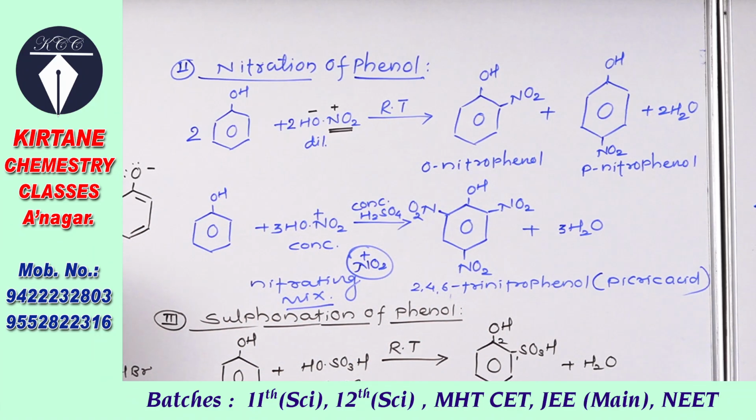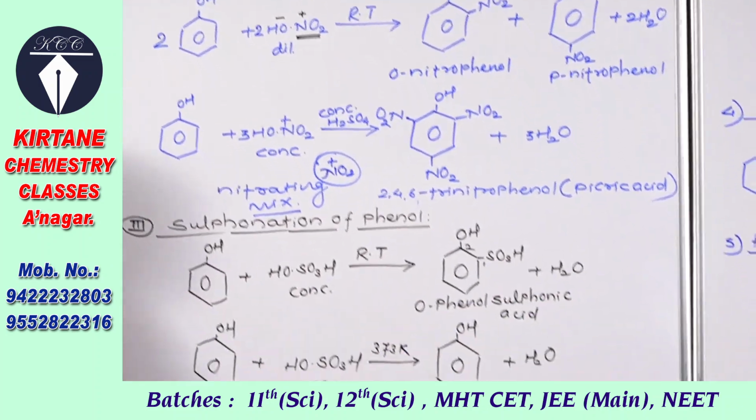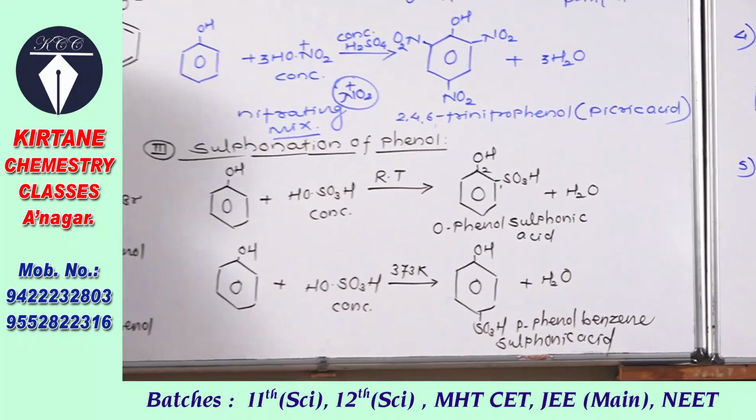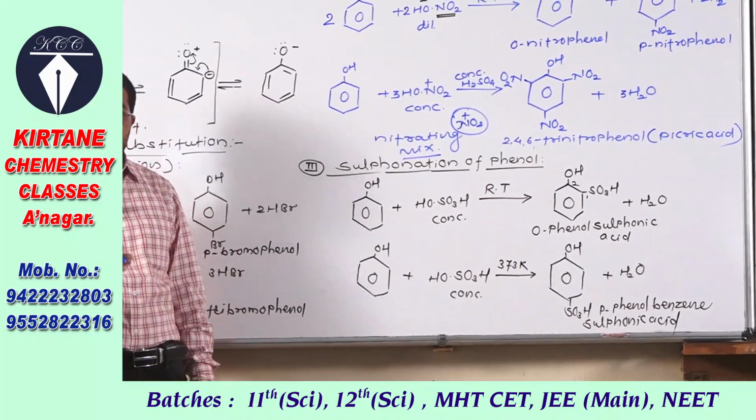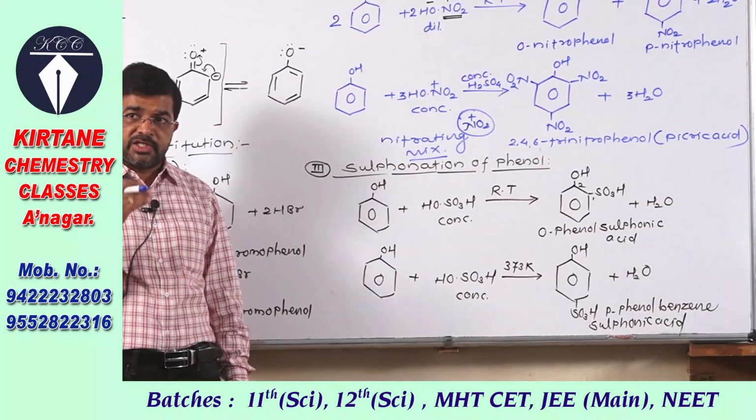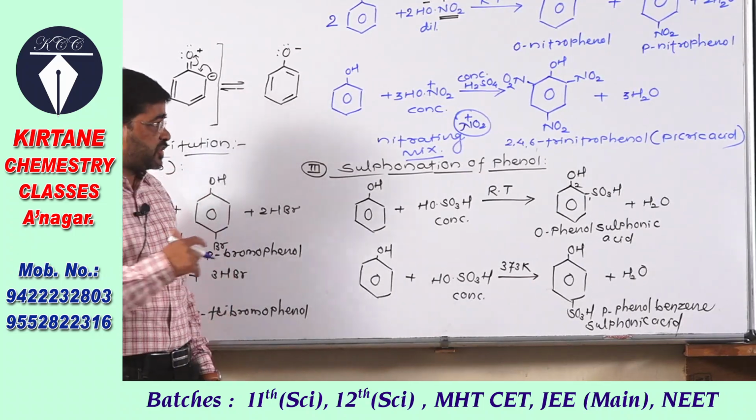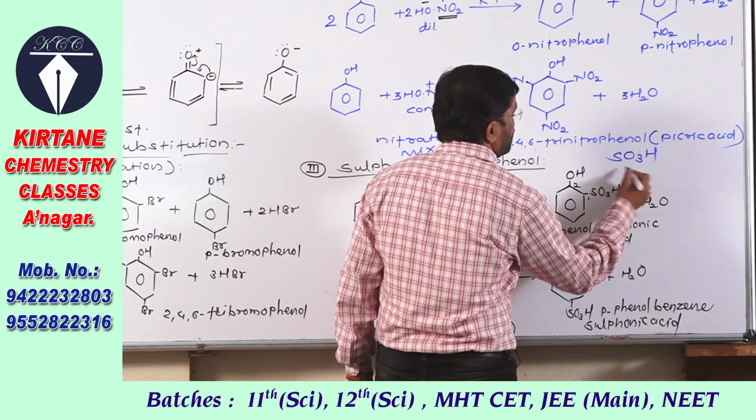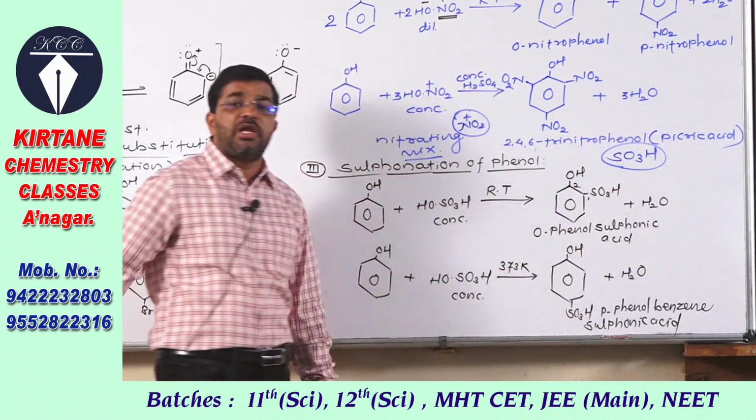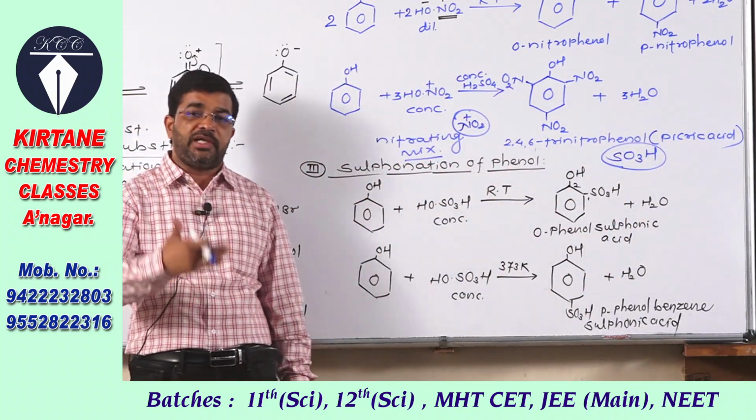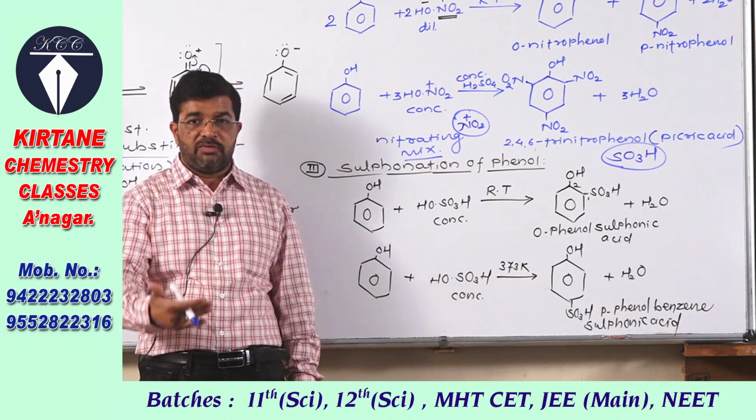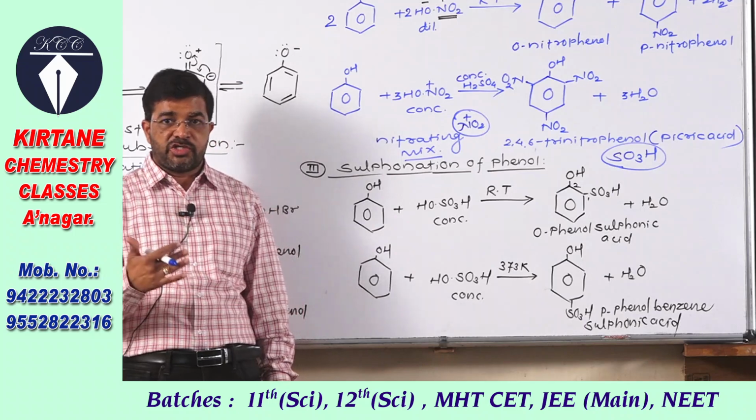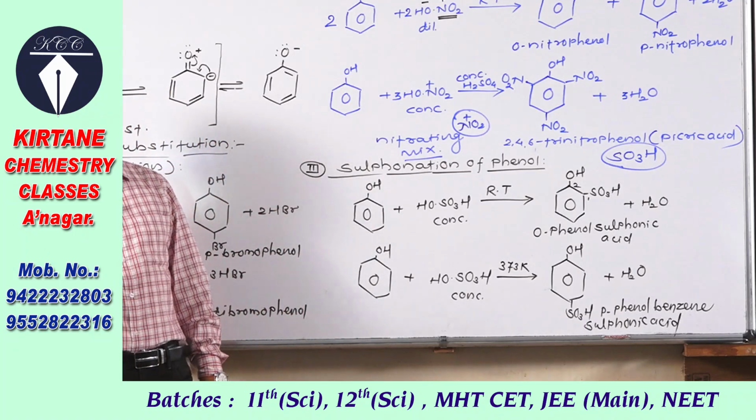Now see the next reaction, that is sulfonation of phenol. So what is sulfonation? In a sulfonation reaction, a hydrogen atom from the benzene ring is replaced by a sulfonic acid group. This group is called the sulfonic acid group, SO3H group, and that is called sulfonation. In sulfonation also, we have to study two reactions of phenol.